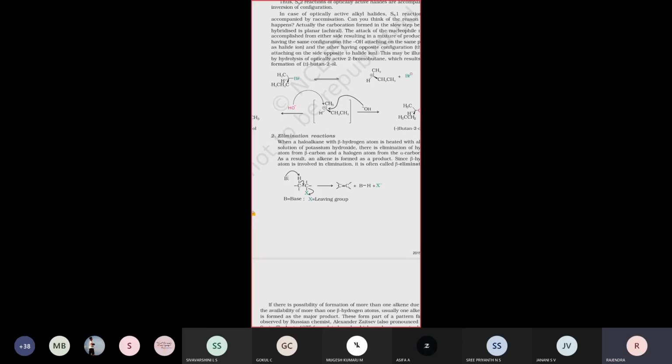For example, if you take this example, there are two carbons, and one halogen is attached there.